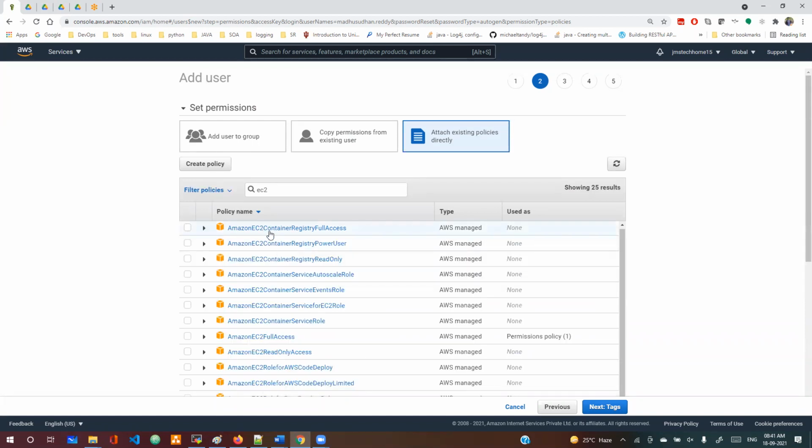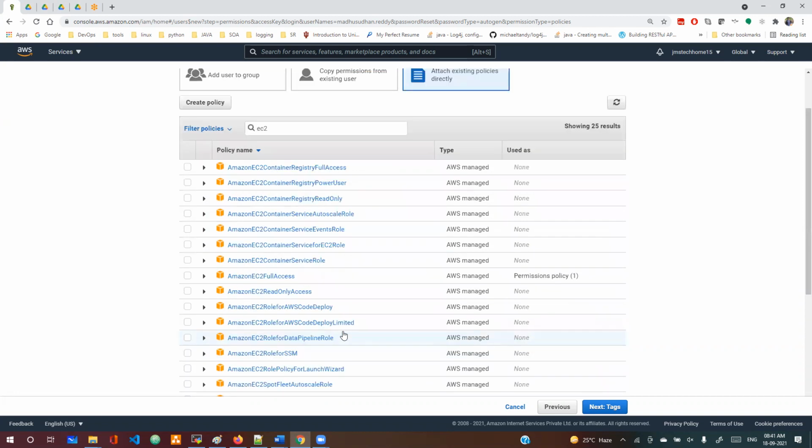The default policies are defined here, and if you want to give specific policies, you need to write them. For example, let's say you have a number of S3 buckets, and a developer is asking, this is also our day-to-day activity, 'Madhu, I need access to this S3 bucket to get and list. I don't want delete and post or the other operations. I just want to download the data.' Then we write one policy, and we attach that policy to that user.